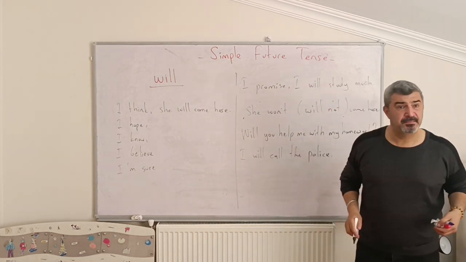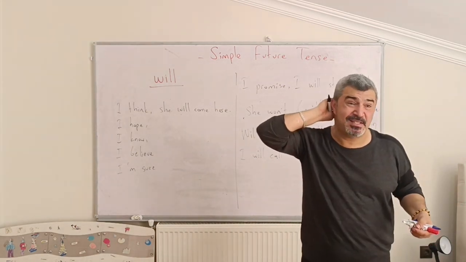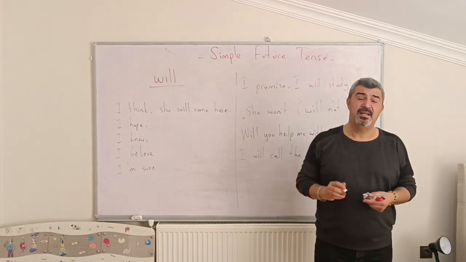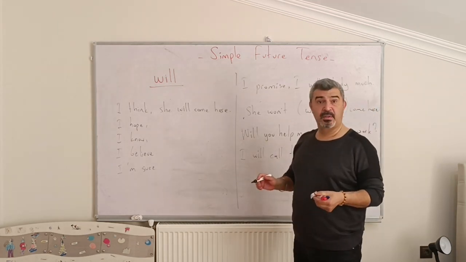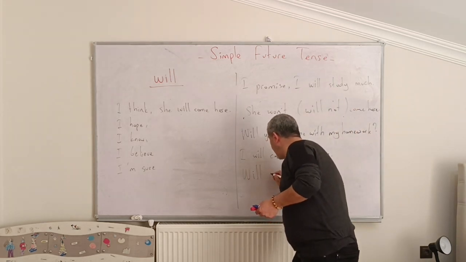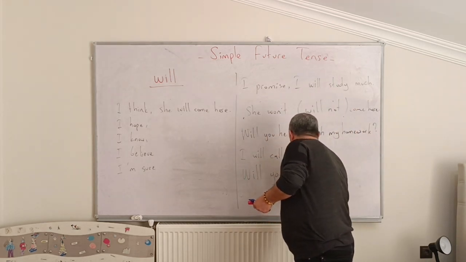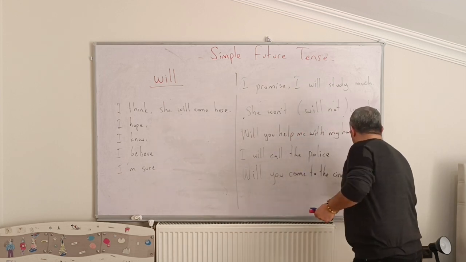So it's a threat. And also we use will for suggestions. Hey, Susan, will you come to the cinema with me? So in suggestions, with offers, we use will.